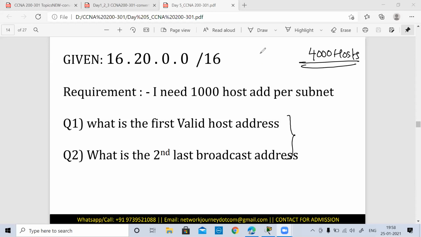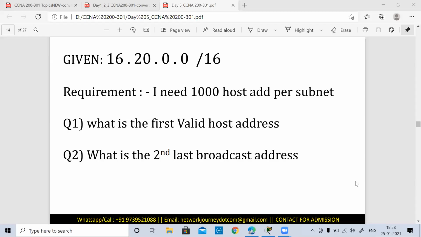First, decide how many bits you will require for the host side. 2 raised to 10 was 1024. 2 raised to 11 was 2048. 2 raised to 12 turns out to be 4096. Okay, that turns out to be 4096. So how many bits we are left now? So 12 bits.